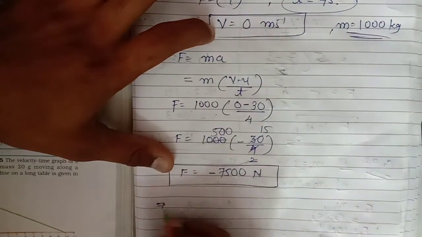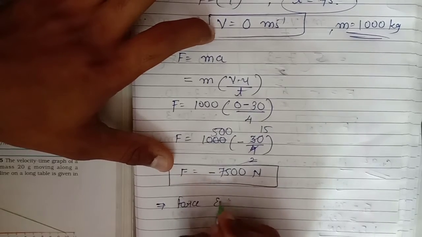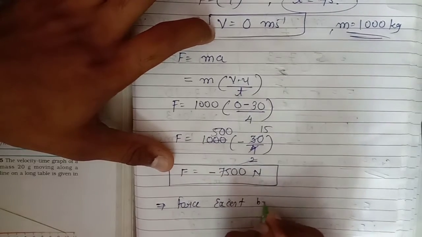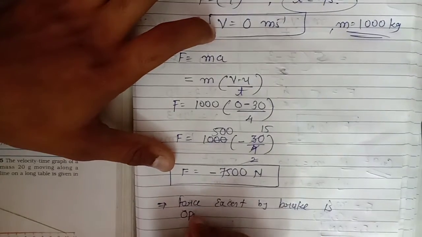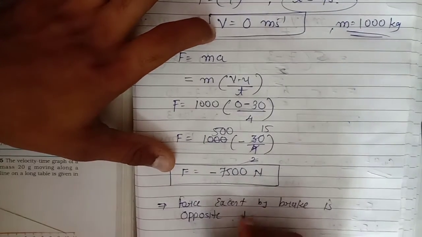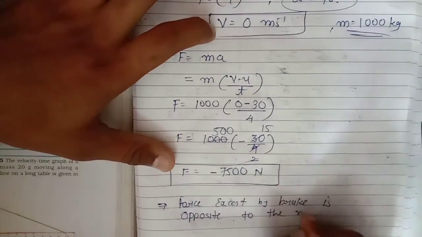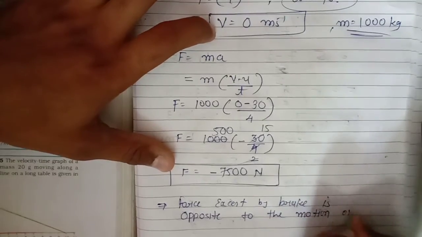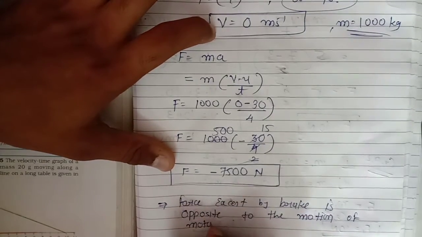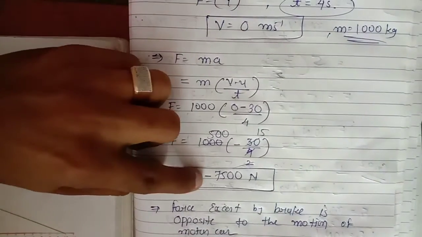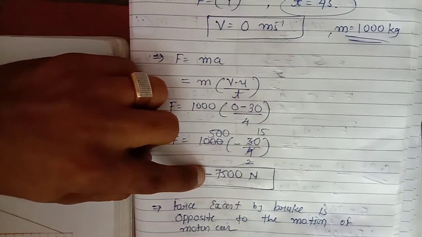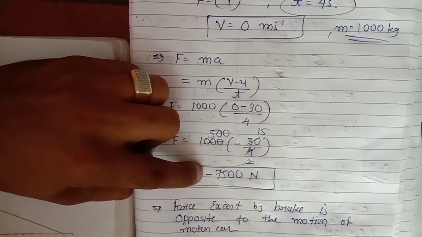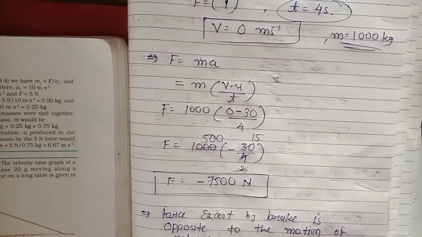The force exerted by the brake is opposite to the motion of the motor car. The minus sign means the force opposes your velocity, and if it is a plus sign, the force is in the direction of your velocity.